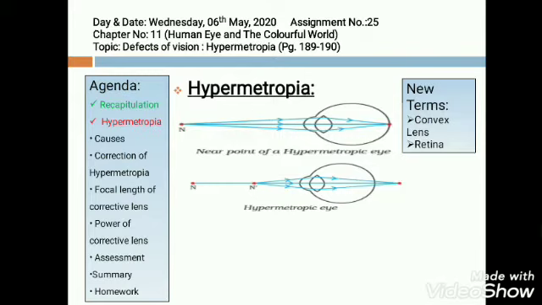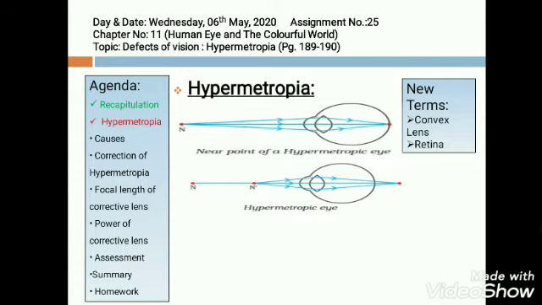In such a case, for an object placed at the normal near point, that is 25 centimeter from the eye, the image of the object is formed behind the retina, as you can see in the figure. It is because the lens of the eye is not sufficiently converging the focus of the object located at the near point of the normal eye on the retina.